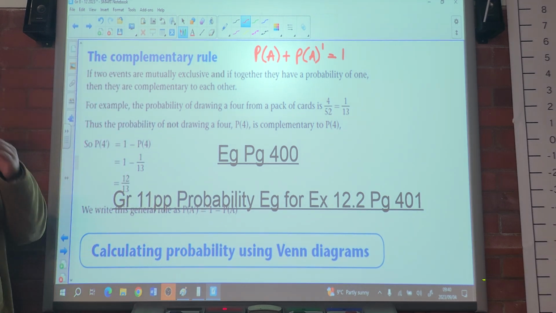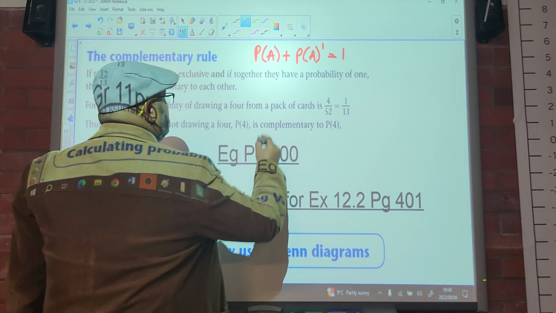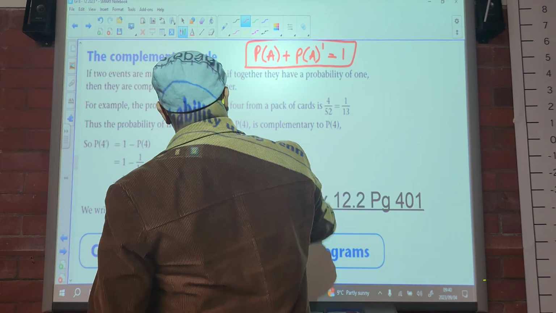So the chance that the event can happen and the probability that the event cannot happen must always add up to 1. So that's the complementary rule. It's very important. Fundamental rules, no?